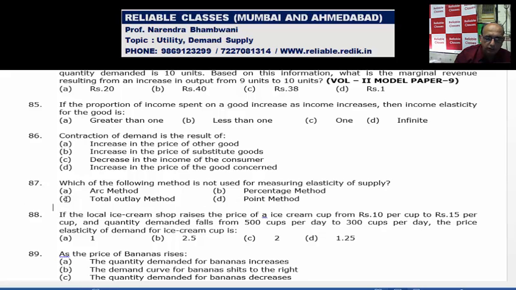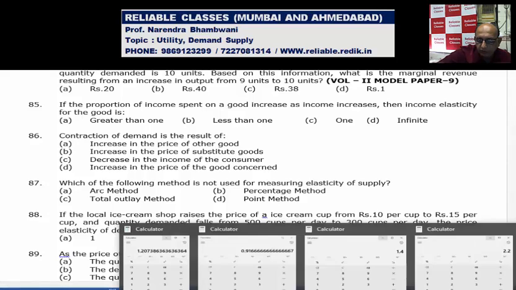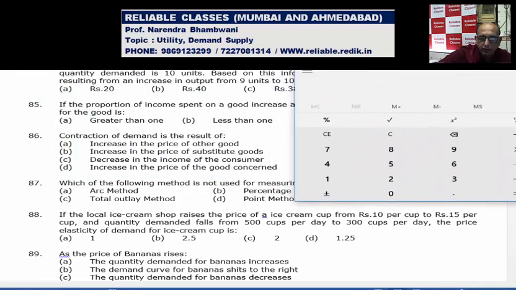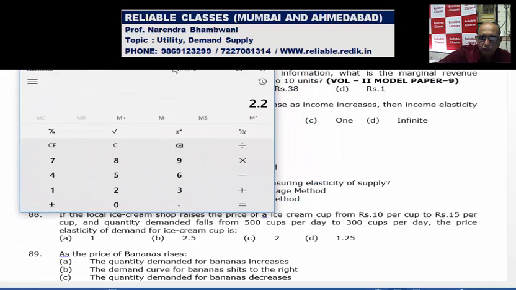If local ice cream shop raises the price of ice cream from 10 per cup to 15 per cup, and the quantity demanded falls from 500 cups to 300 cups. So I will do directly on a calculator. Now see what is the change in demand.